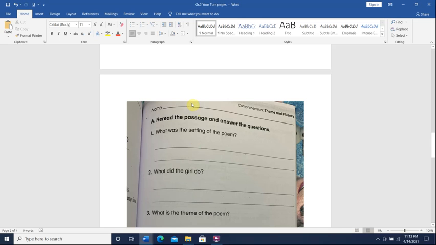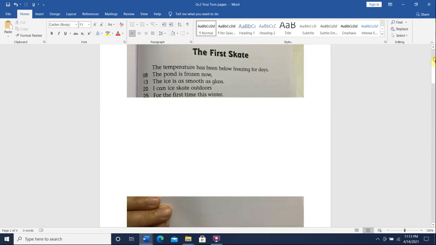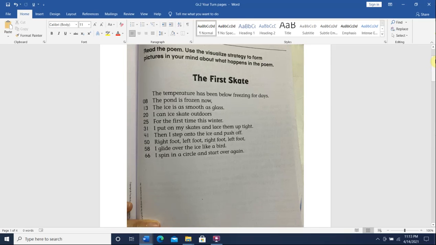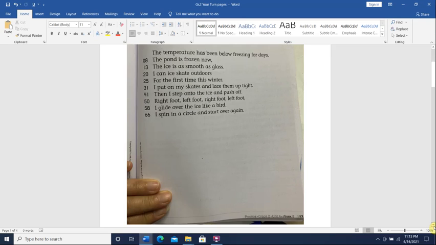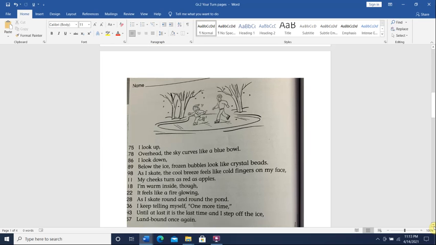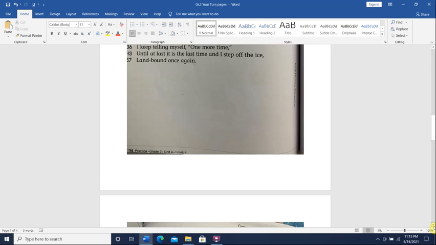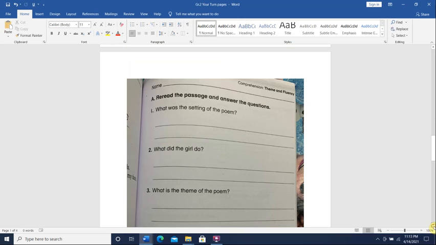Okay, so it says here, what was the setting of the poem? The setting means what is the place where the poet is describing? Okay, so if you want to go back and see where she is, it says the first skate. Where is she skating? In a frozen pond. Okay, so the girl went to skate at a pond that is frozen. So the setting would be a frozen pond.